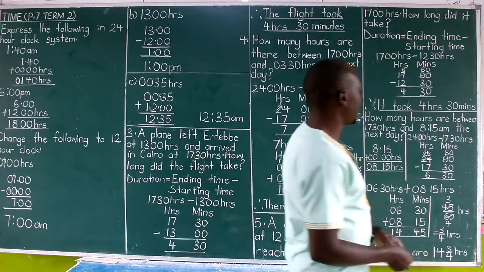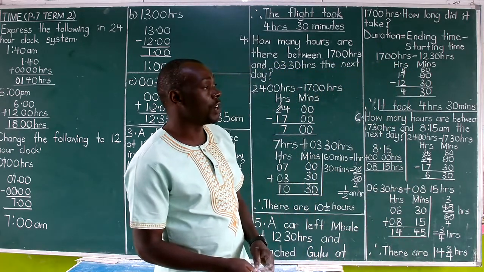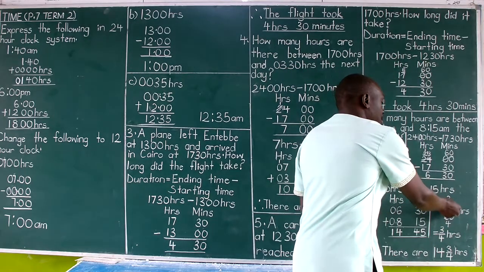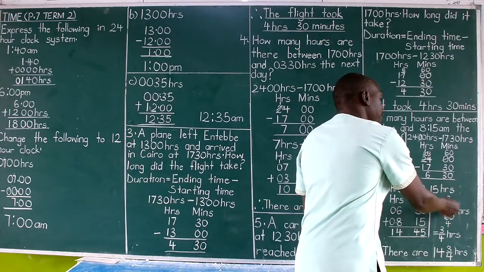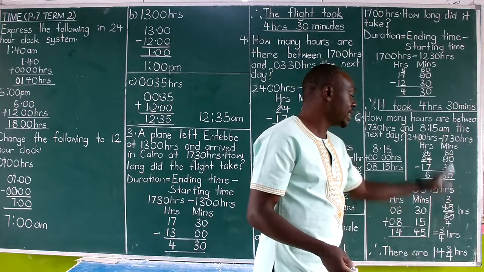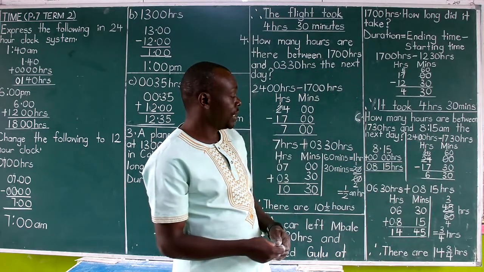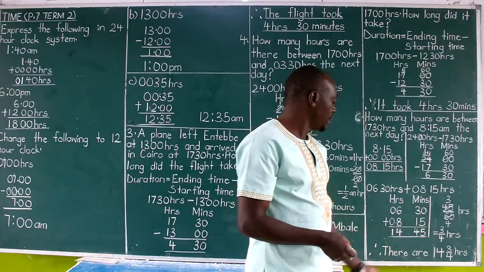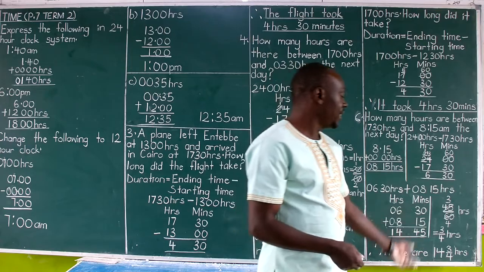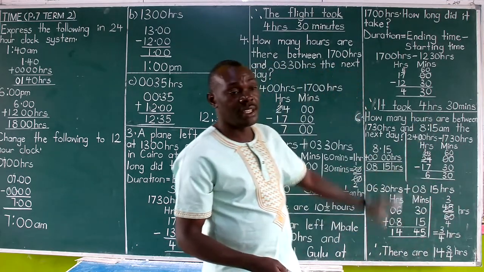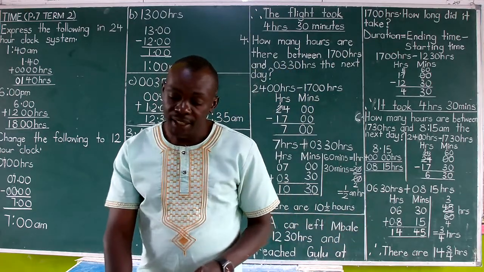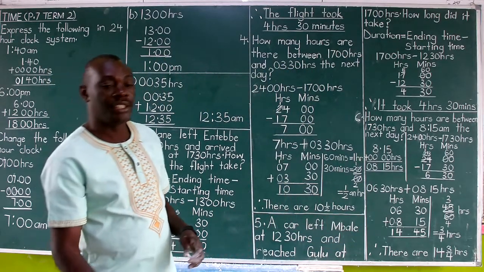So sure, like we said, that 60 minutes make an hour. What about 45 minutes? That's 45 divided by 60 hours. So reduce by 15. 45 divided by 15 you get 3. And 60 divided by 15 you get 4. Thereby getting 3/4 hours from the 45-minute duration. So on top of 14, we've got an extra 3/4 hours. So there are 14 and 3/4 hours between the given two times there. That's how we deal with that situation in case it is brought your way like it is today.